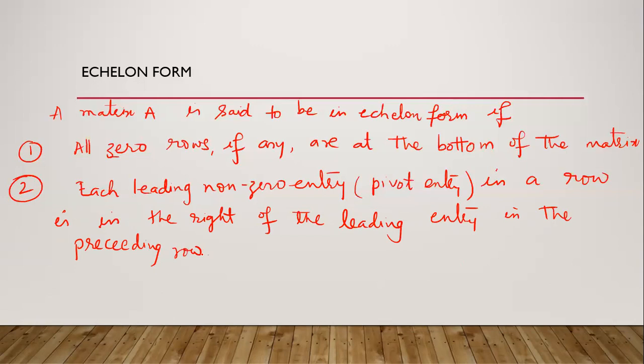So each leading non-zero entry or pivot entry in a row is to the right of the leading entry in the preceding row.